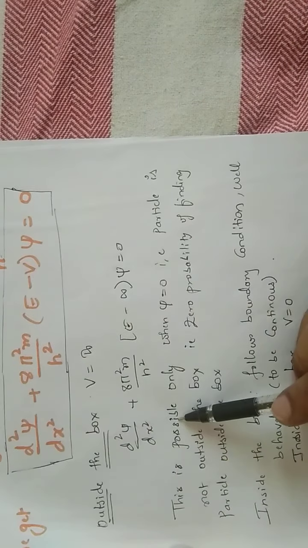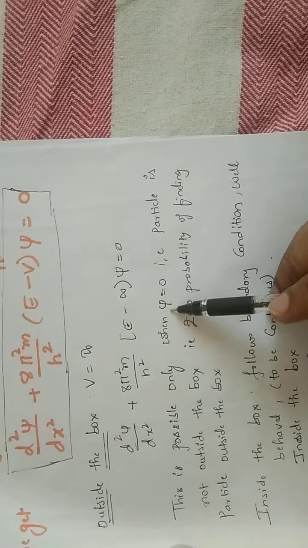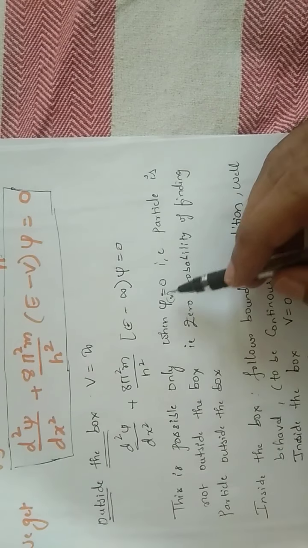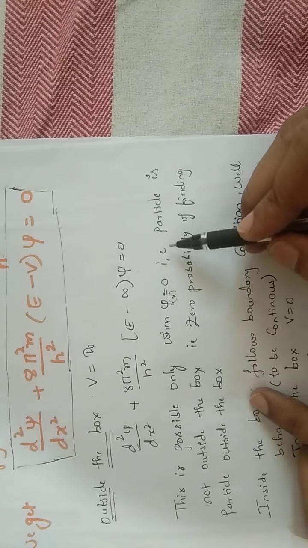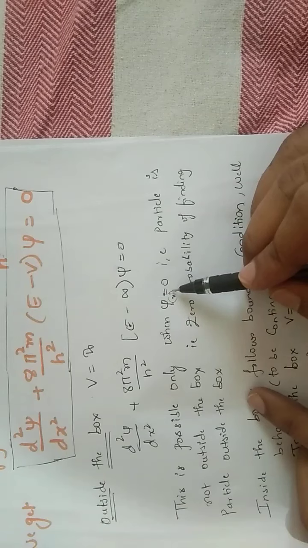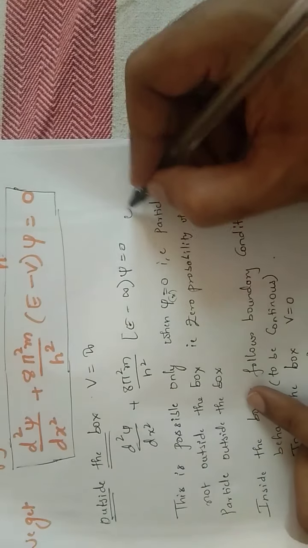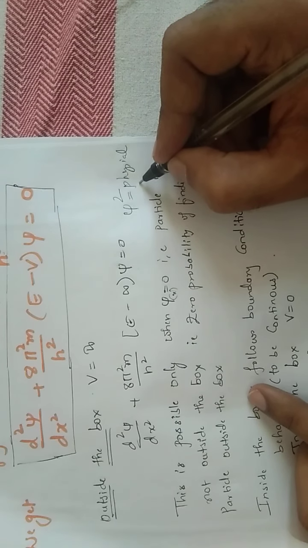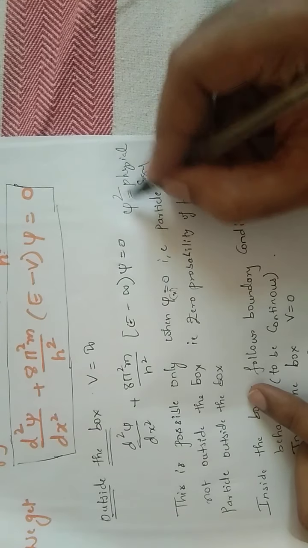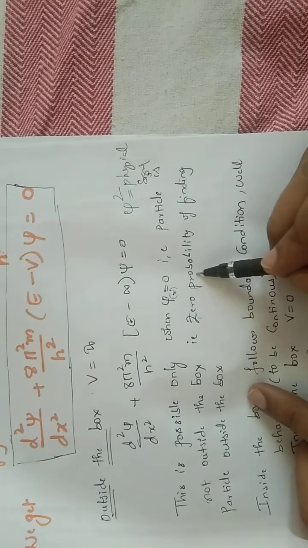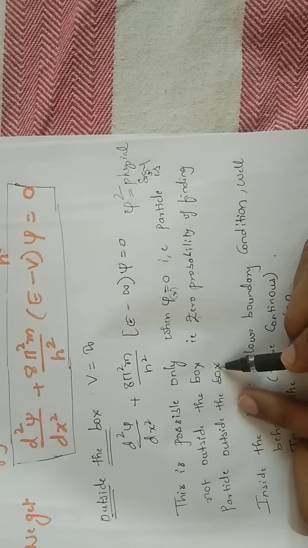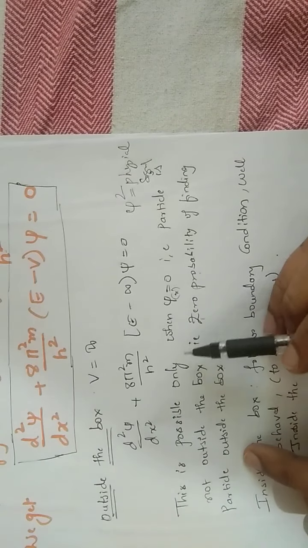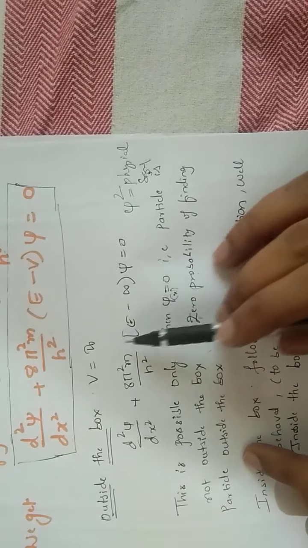And this is possible only when psi equals 0. Whenever I say psi equals 0, psi is nothing but your wave function. Psi square is nothing but your probability, and this has the physical significance. You should always remember, psi square is a probability. There is a zero probability of finding the particle outside the box, right? Only then can we apply the V equals infinity condition.